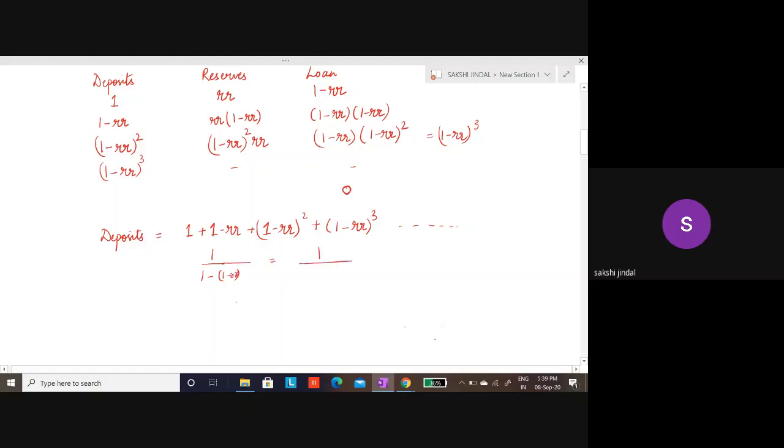So solving this, 1 minus (1 minus RR), which is 1 upon RR, where RR is my required reserve ratio. So this is my money multiplier if I derive it in this manner.